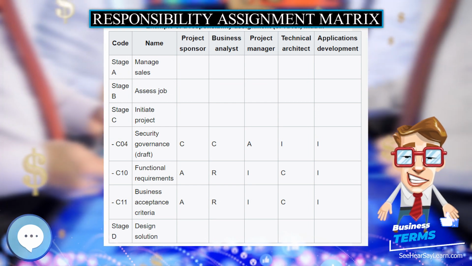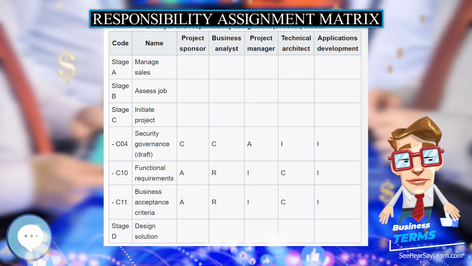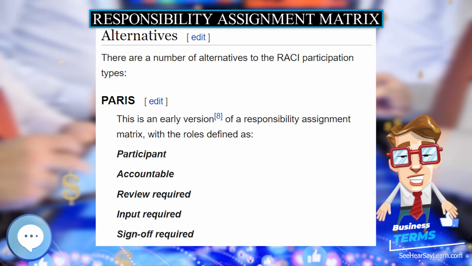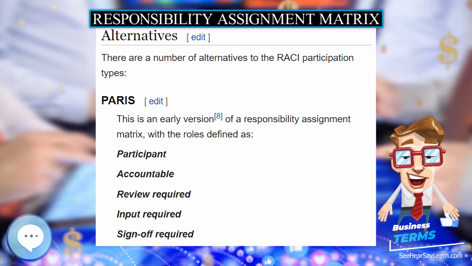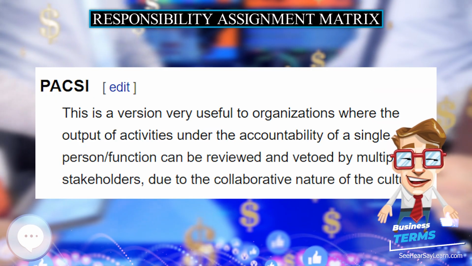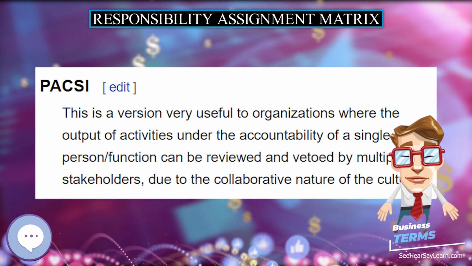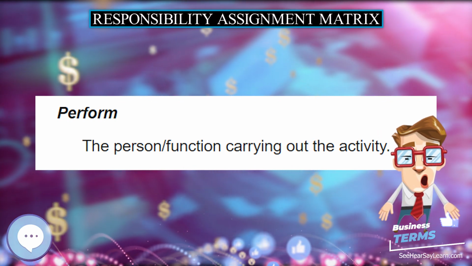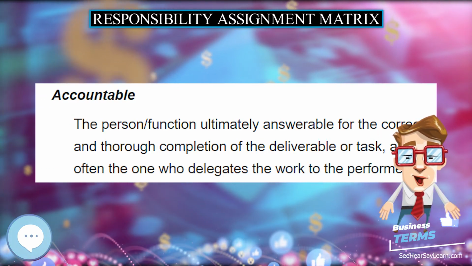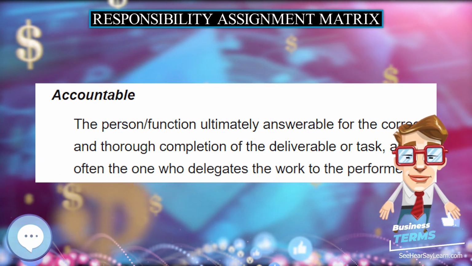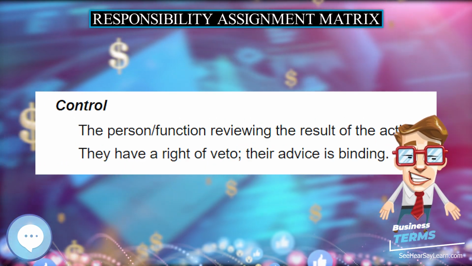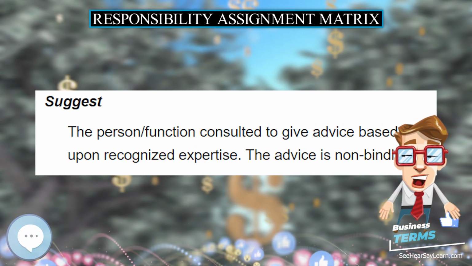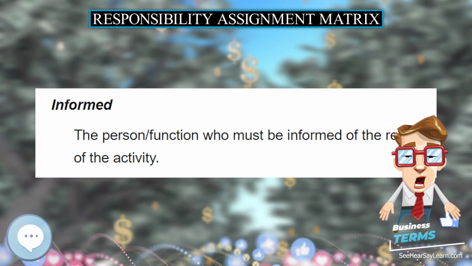There are a number of alternatives to the RACI model. Key responsibility roles in RACI model. Role distinction. There is a distinction between a role and individually identified people. A role is a descriptor of an associated set of tasks, may be performed by many people, and one person can perform many roles. For example, an organization may have 10 people who can perform the role of project manager, although traditionally each project only has one project manager at any one time, and a person who is able to perform the role of project manager may also be able to perform the role of business analyst and tester.